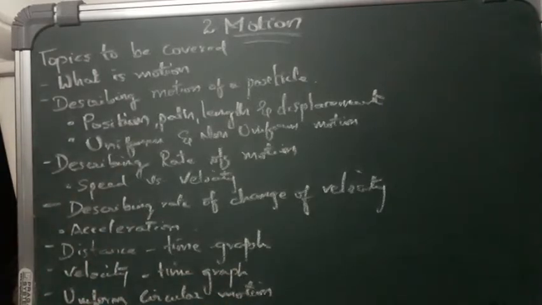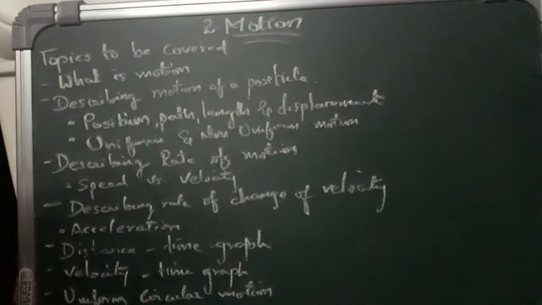Now next we will go with the first topic, that is, what is motion. So, to know what is motion, first we will know what is rest. What is rest, children?